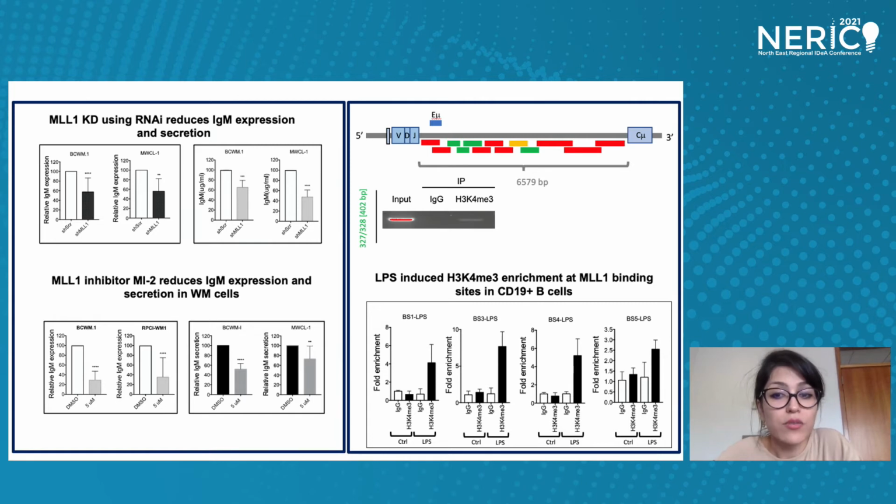Expression of IgM relies on regulation of 7 kilobase area between J and CMU region. So we designed overlapping primers for this area. Using CHIP PCR assay, we identify several regions with H3K4 trimethylation marker binding. Moreover, we perform CHIP qPCR assay using 5 primers for 5 MLR1 binding sites after LPS stimulation to activate TLR-mediated pathway in CD19 positive B cells from healthy donors and found significant increase in H3K4 trimethylation binding at 4 MLR1 binding sites. Next slide, please.